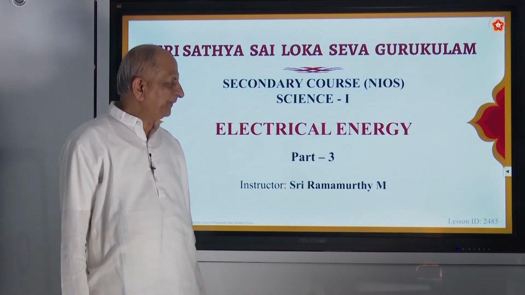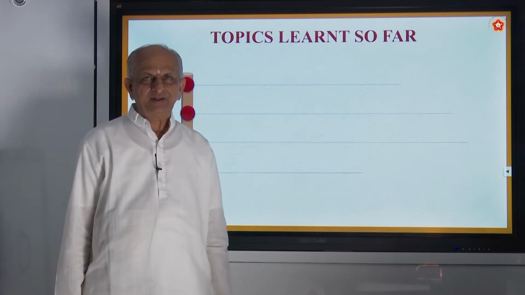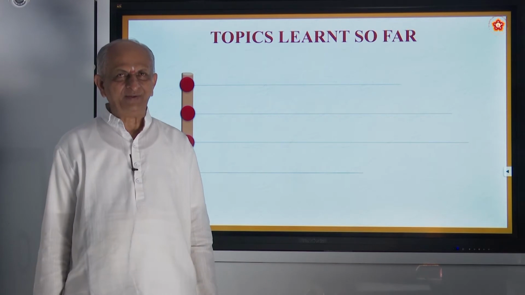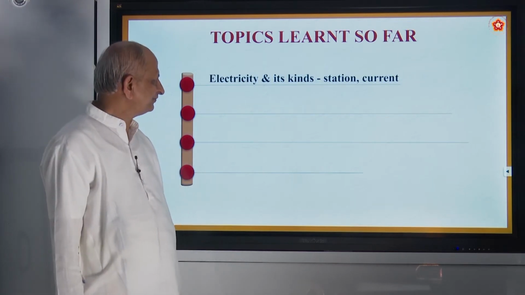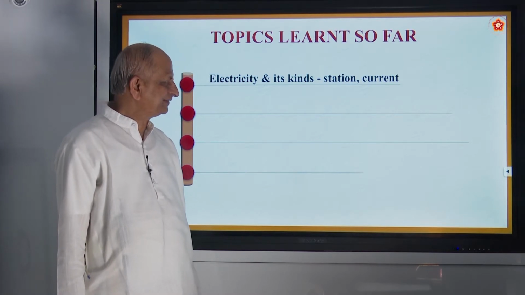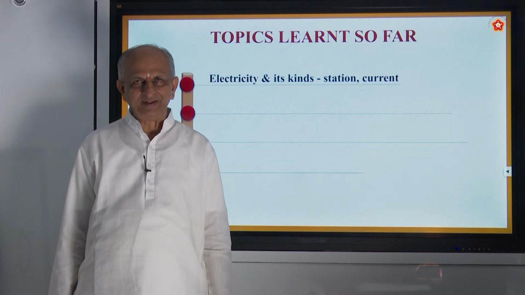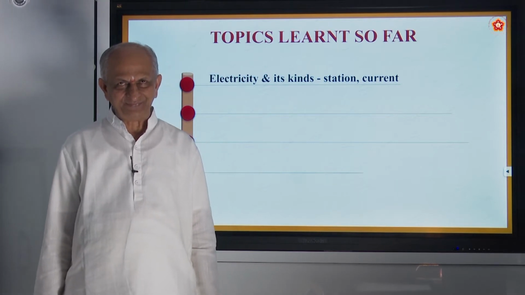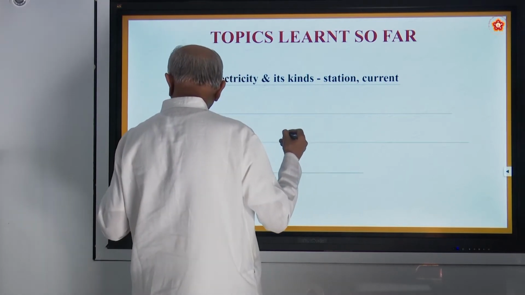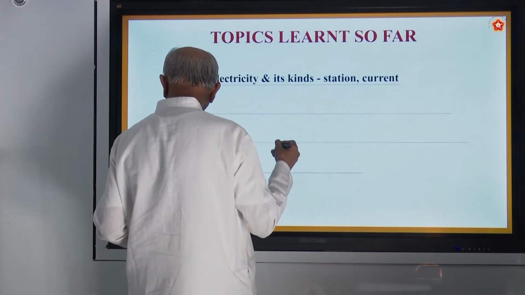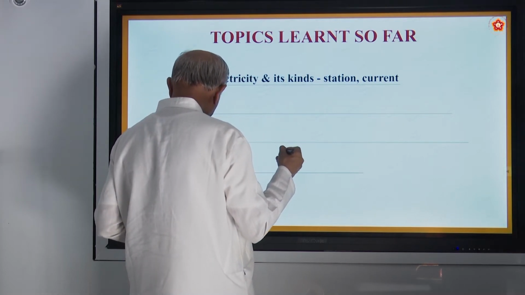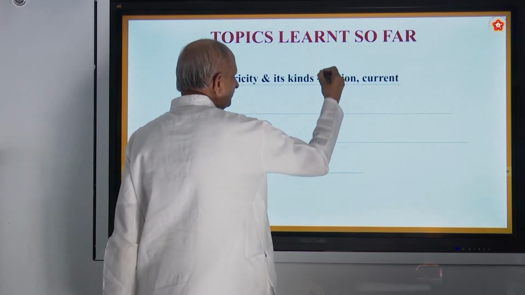Before we come to today's topic, let us revise what you have studied in the previous class. Electricity and its kinds. There are two types of electric energy. One is called static electricity. Static electricity is one which can be got by rubbing of substances.